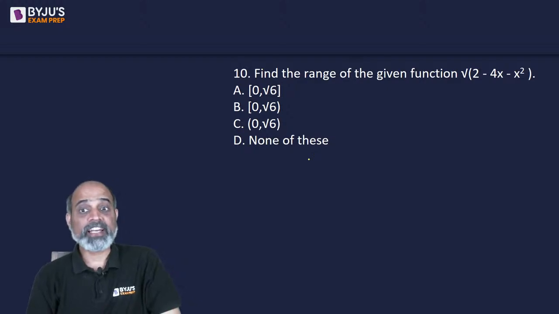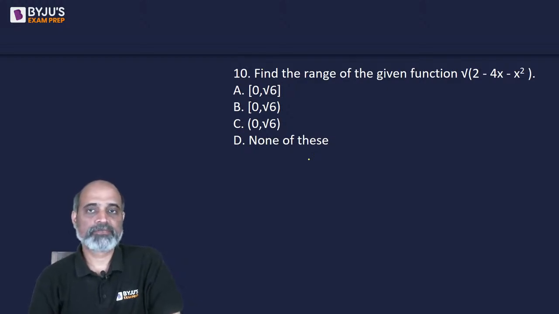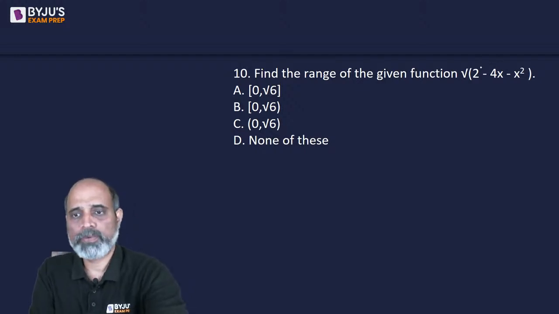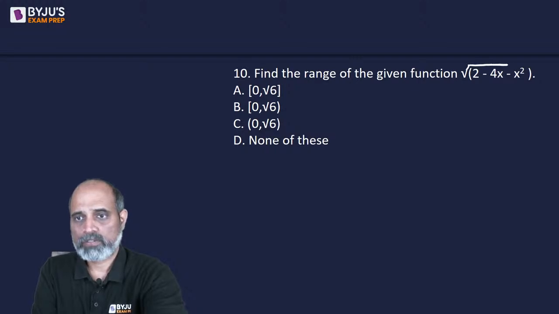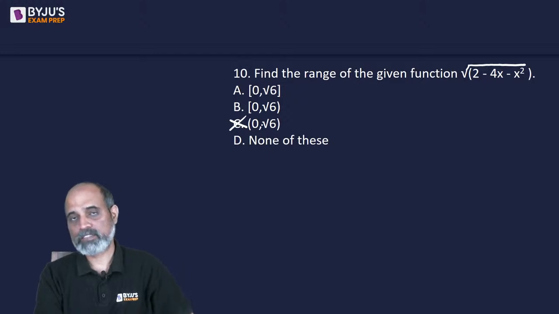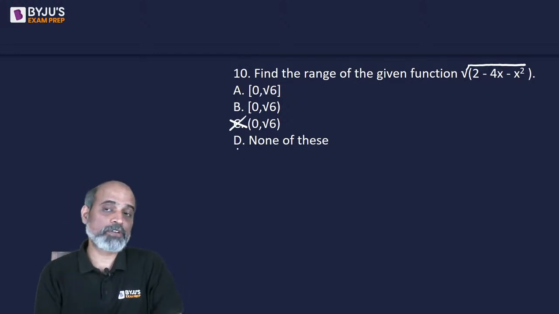Next, find the range of the given function. Okay, since this is under square root, the minimum value is going to be 0. That's for sure. 0 will be allowed. So C will not make sense. Now, the largest value that we can have.